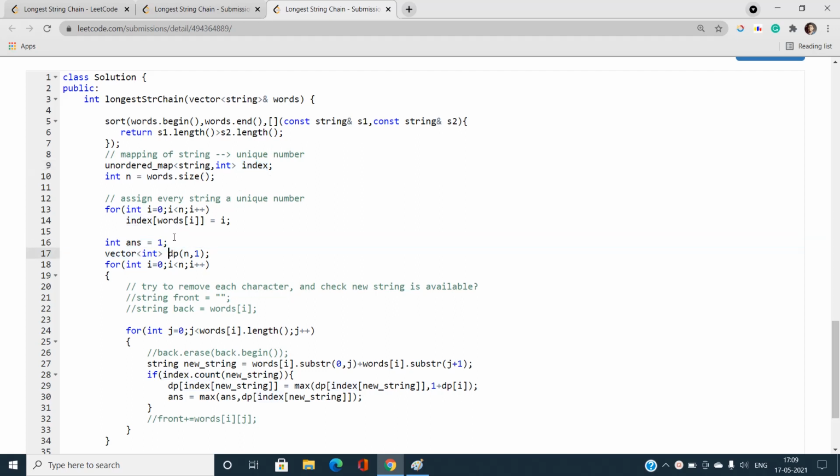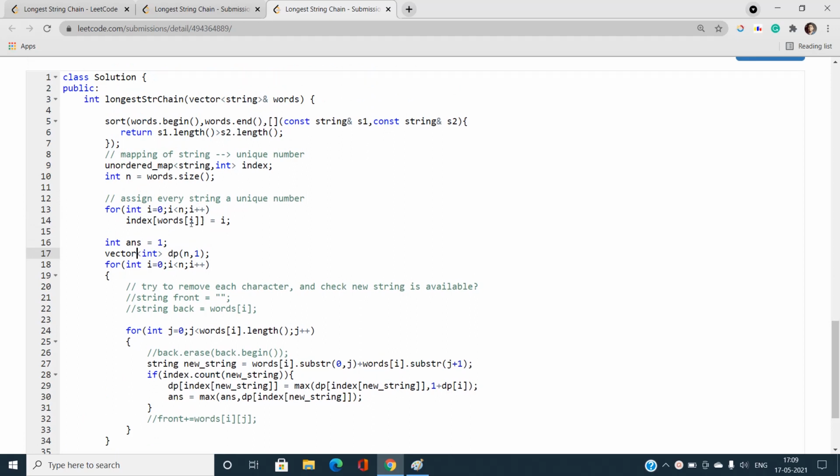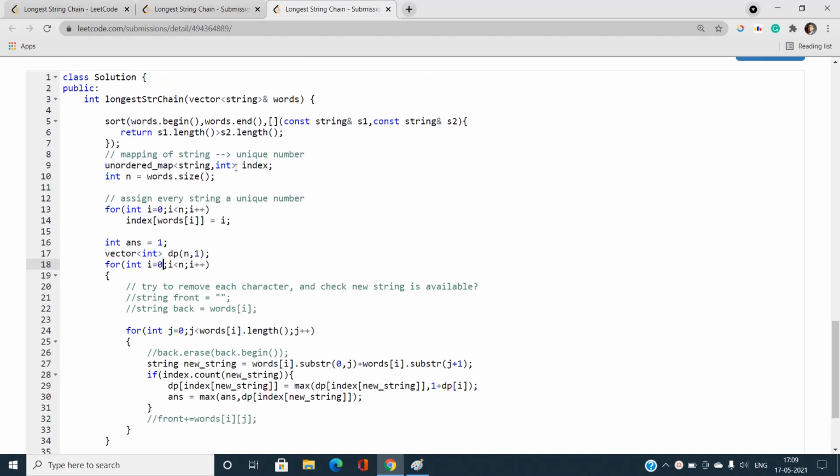And I have taken a DP. The requirement for this DP is that since I have assigned a unique number to every string, I can easily maintain a DP of size n. Since the maximum unique number is n minus 1, I can make a DP vector of size n.